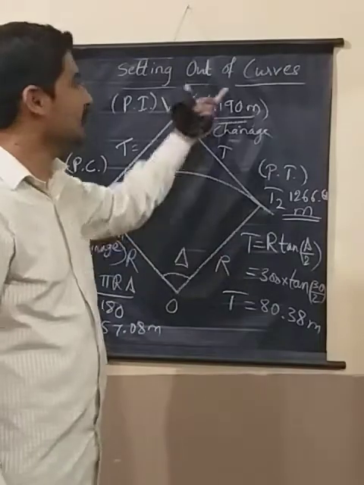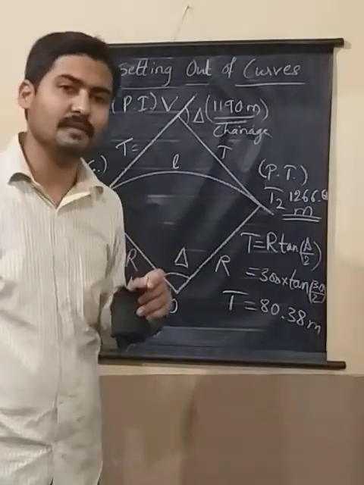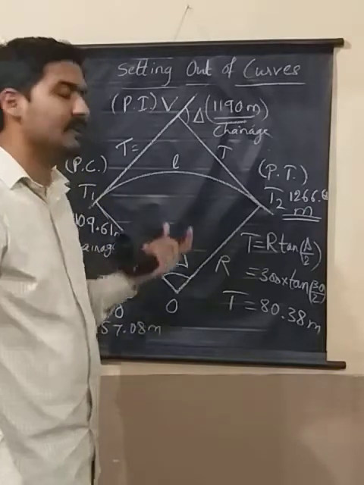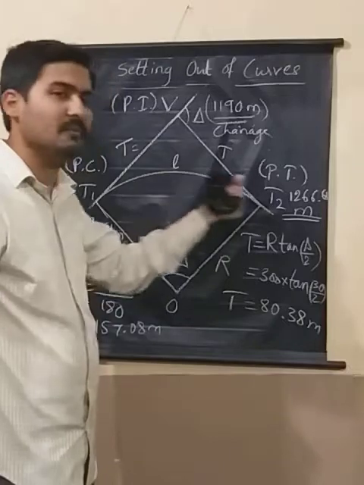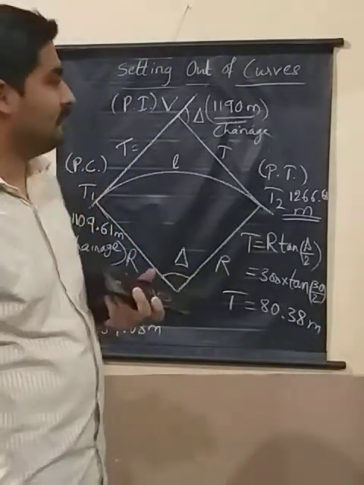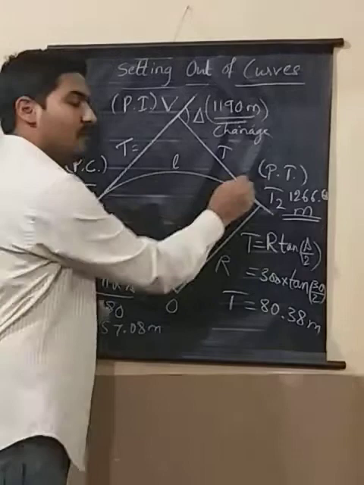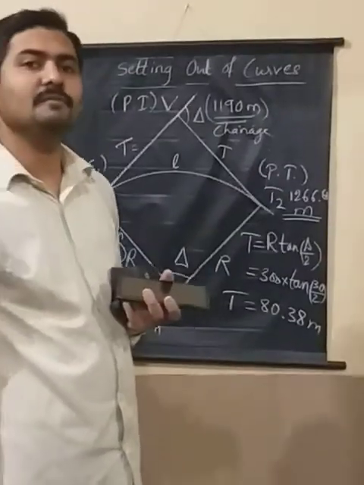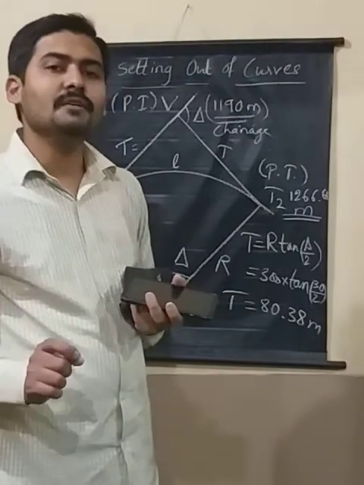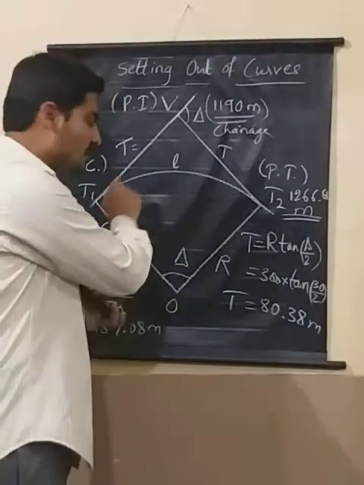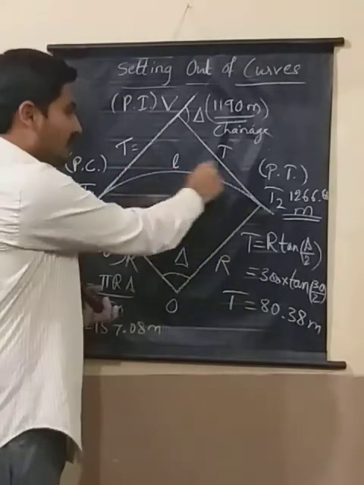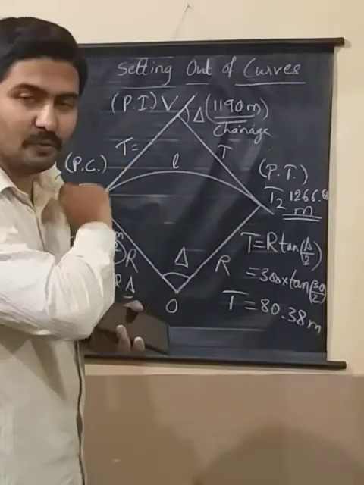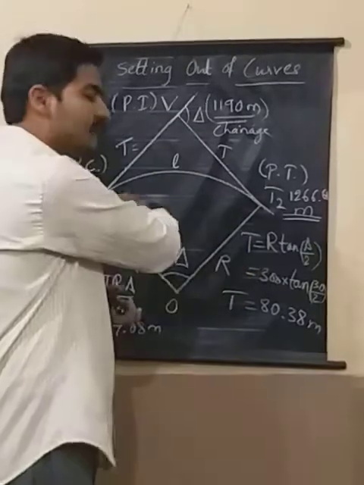Right? And when you start with the actual setting out of curve, you always need to know something called the peg interval. And the peg interval is very important when you mark up the points. Right? So now I have got one point here and one more point here, but I have not started setting out the curve. How exactly this is done is, you are supposed to have some points on the curve. Joining those points smoothly will give the curve form.